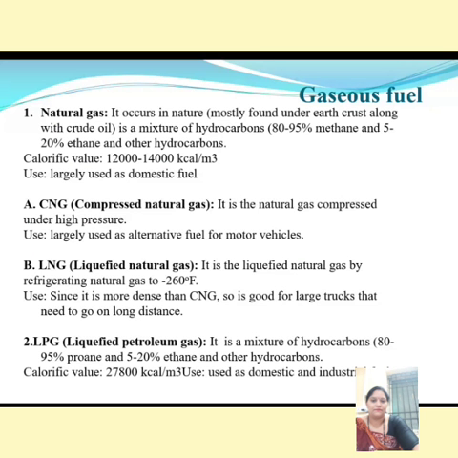So first is natural gas. It is found in nature under a long crust of the earth. It is a mixture of hydrocarbons, 80 to 95% methane and 5 to 25% ethane and other hydrocarbons. Its calorific value is 12,000 to 14,000 kilocalorie and it is used as domestic fuel. Its example is CNG, also known as compressed natural gas. It is natural gas compressed under high pressure. It is largely used as an alternative fuel in motor vehicles.